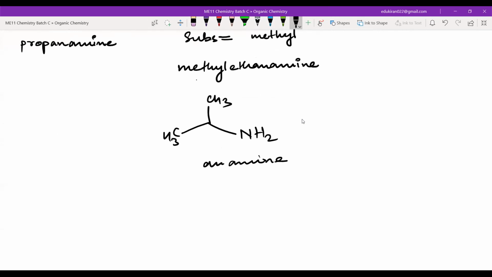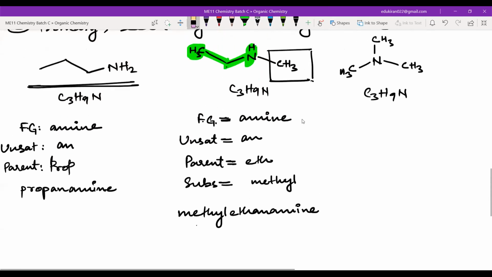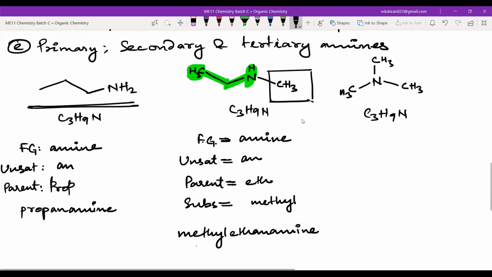But the name will be different here. Since this carbon is attached to nitrogen, I will write N-methyl, which shows that this methyl is connected to nitrogen.